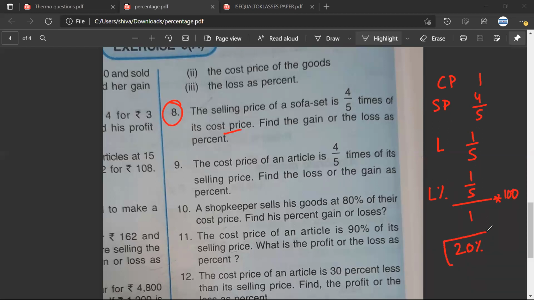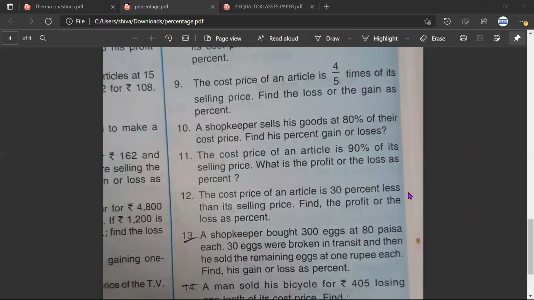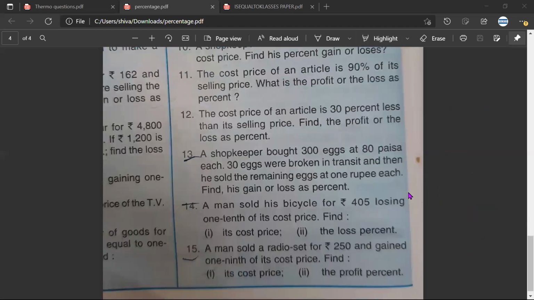Mr. Ariman, have you understood? Yes. So this is a bit complicated. Usually, students will prefer taking the cost price or the selling price to be 100. This is a bit complicated because it involves fractions. So these questions are a bit tricky, but good questions to do, good questions to practice. Okay, can you guys do question number 11 to question number 15, all these questions? Yes, sir. Great.